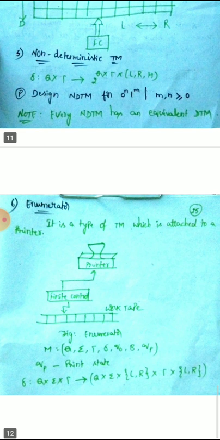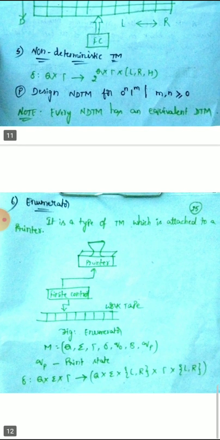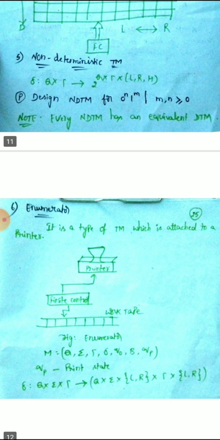Clear? And you have to remember that every non-deterministic Turing machine has an equivalent deterministic Turing machine, like we can say every non-deterministic finite automaton has an equivalent deterministic finite automaton.